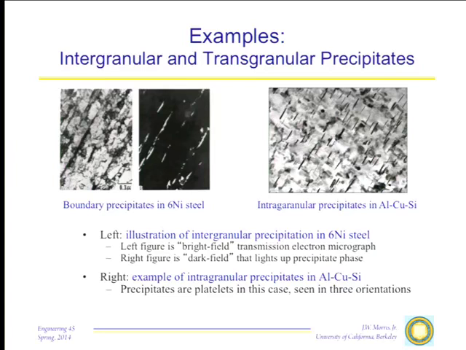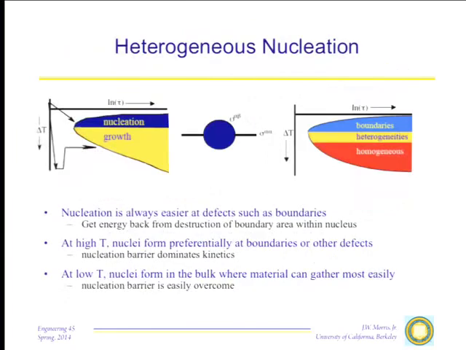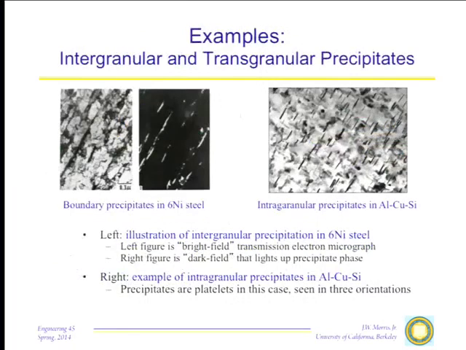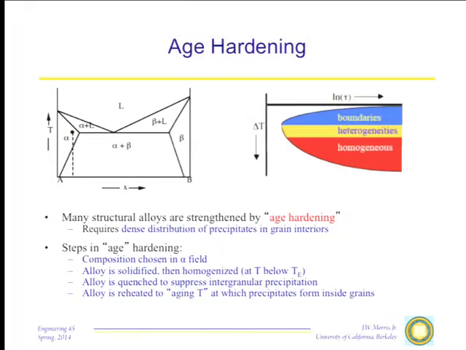And we do that by, for example, this is aluminum copper silicon, where we use precipitates to harden the aluminum. It's a classic aerospace alloy. In this case, one does the age hardening reaction like this. We quench the aluminum alloy supersaturated, then heat it up again and age it right here, allowing the precipitation to occur on the underbelly of the transformation curve. The net result is we get a dense distribution of needle-like precipitates through the bulk of the aluminum alloy, and as a consequence, since these are barriers to the motion of dislocations, we get a good high-strength alloy. And this is the basis of the aluminum copper precipitation hardened alloys, which are the classic alloys that are used in aircraft.